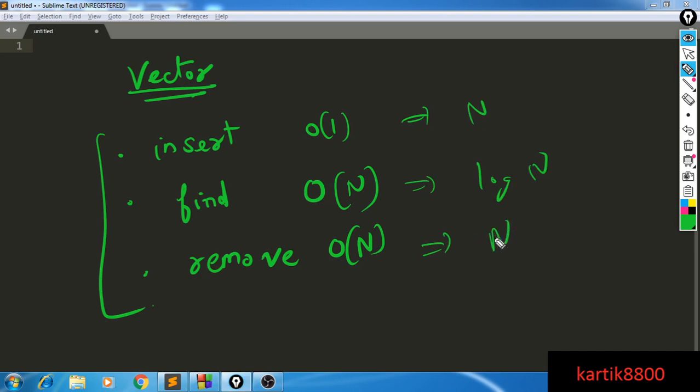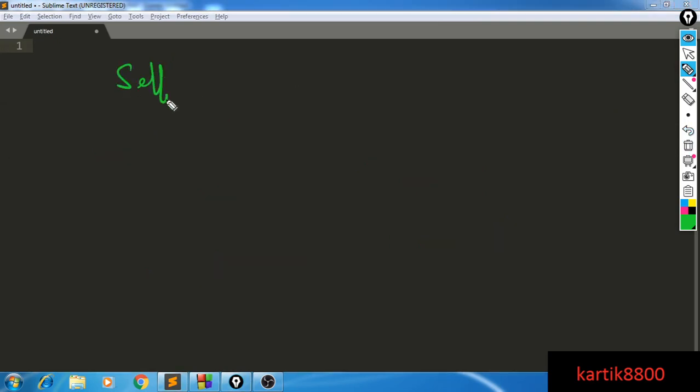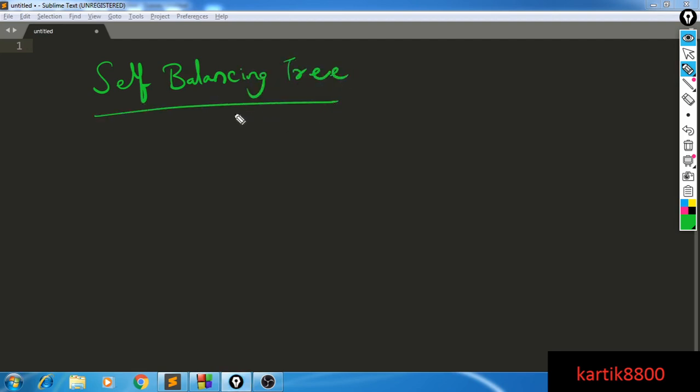So again, that's not good. Now let's think about a self-balancing binary search tree. I hope that you're aware of it. If you're not, you can skip this particular part and the remaining video will still be understandable. But if you're aware of it, then let's see how good a self-balancing binary search tree will be.